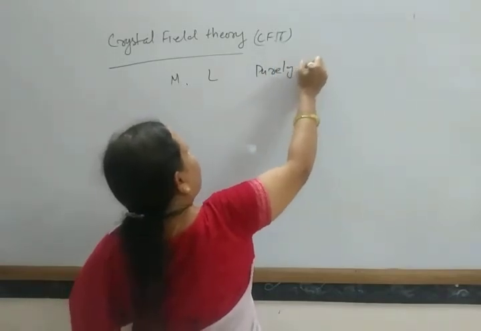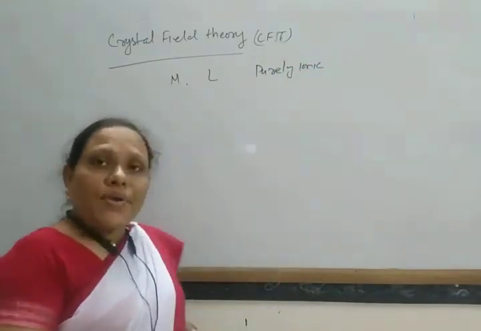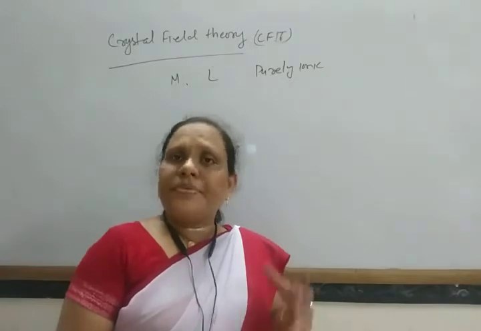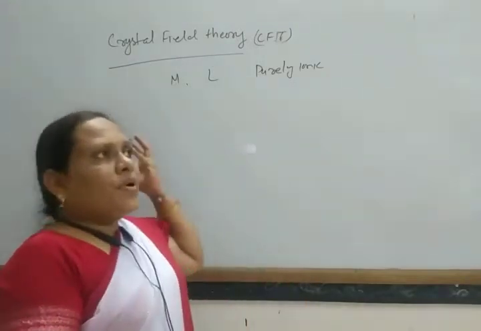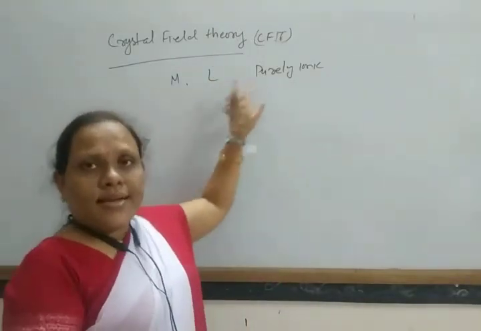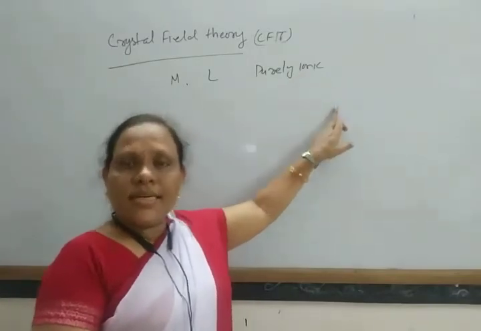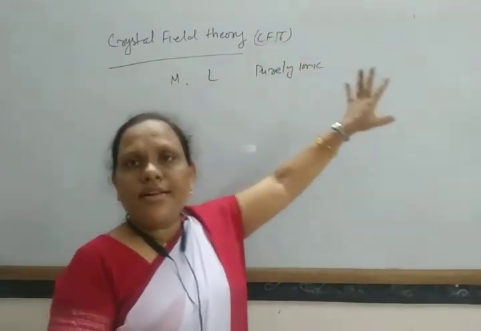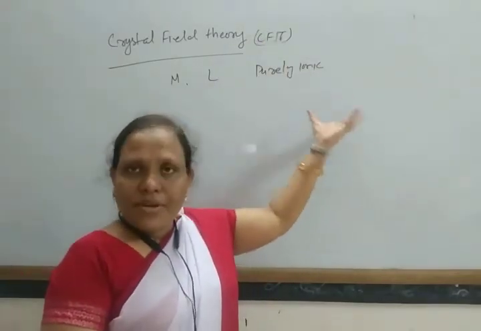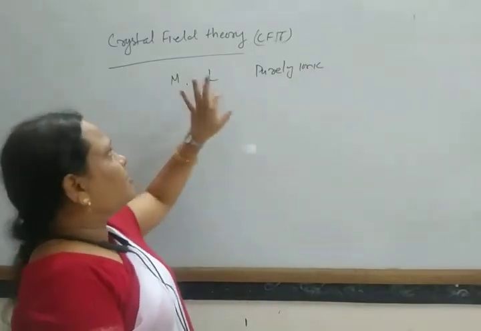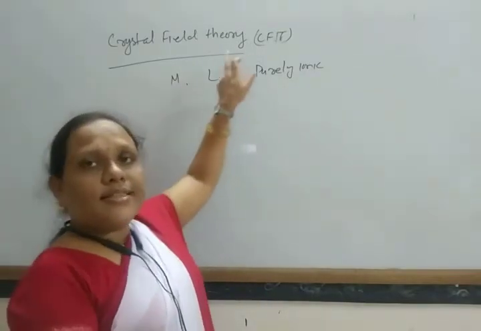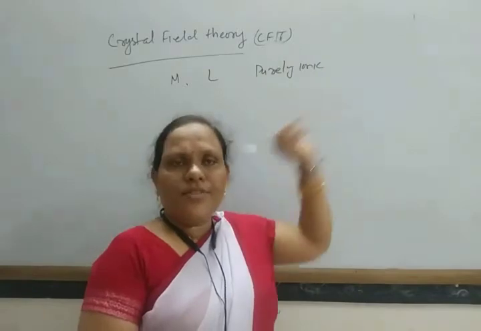As ionic bonds take place in a crystal, the bonding between metal and ligand is ionic. In this way, an ionic bond is formed between metal and ligand. That's why this is called crystal field theory.